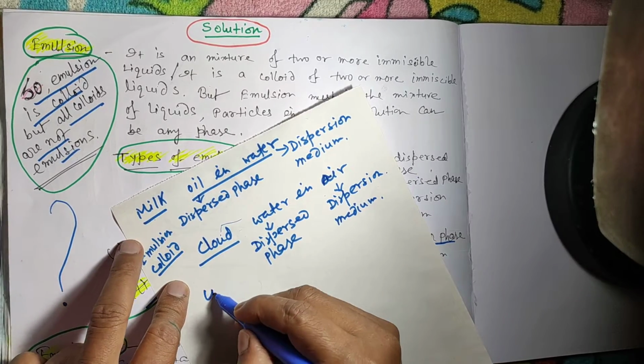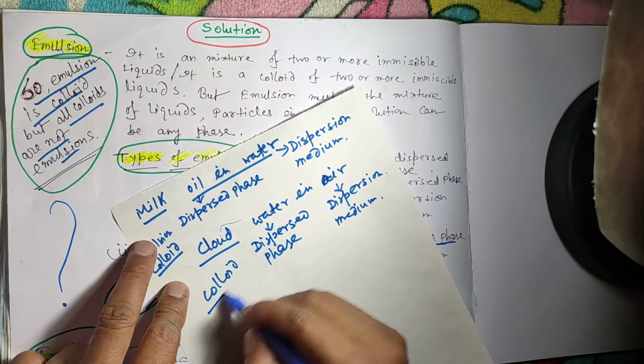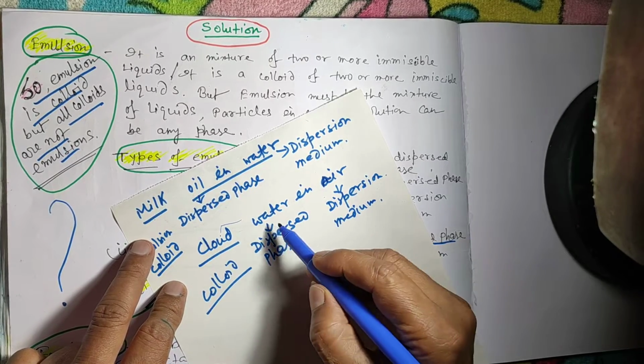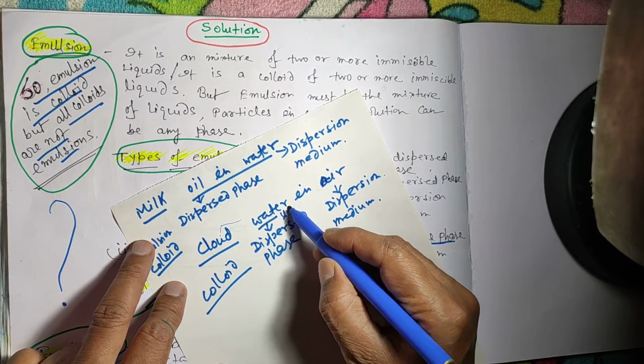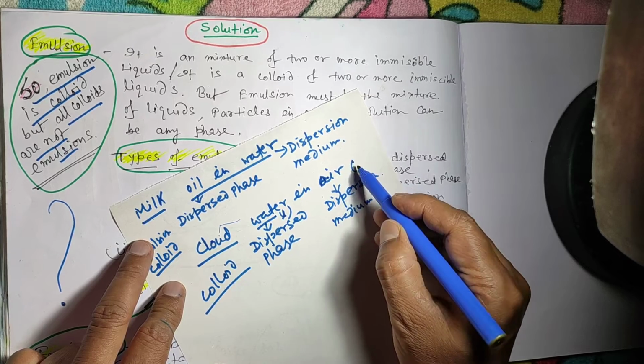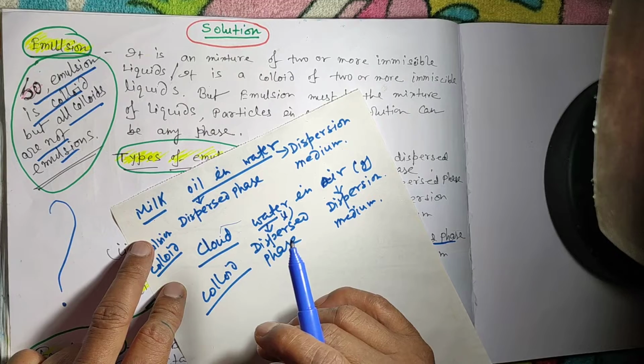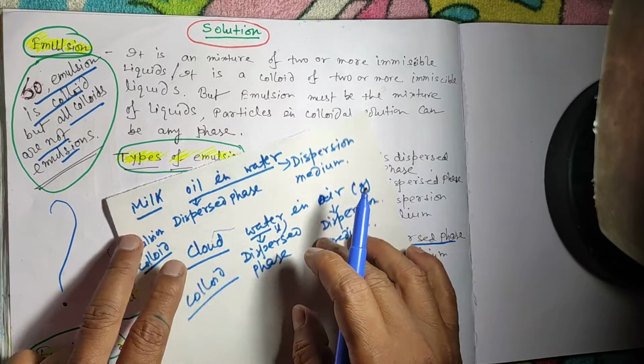So this is colloid, but not emulsion. Okay, because this is in liquid phase and this is in gaseous phase. So this is the difference between emulsion and colloid.